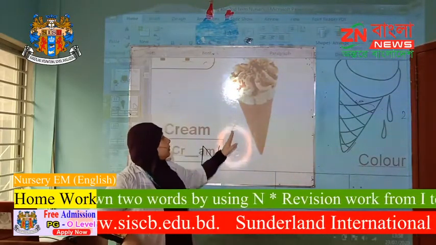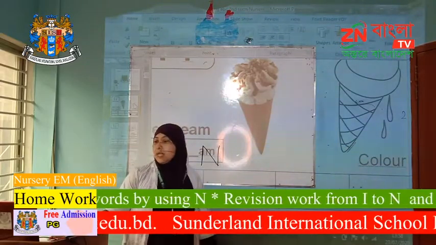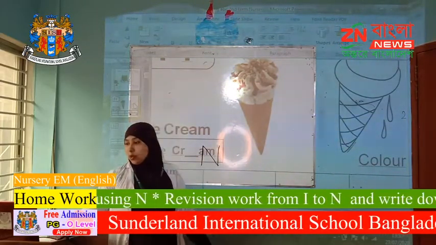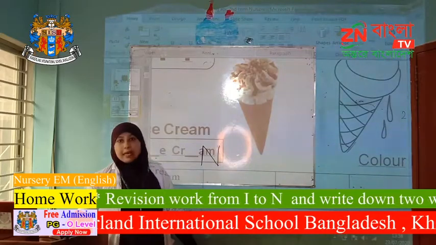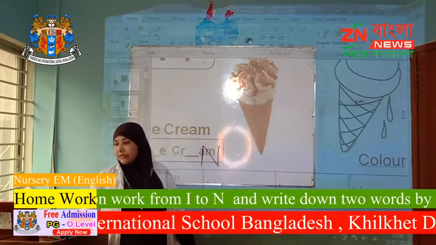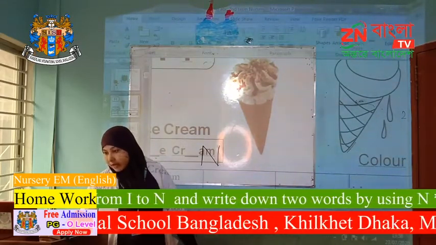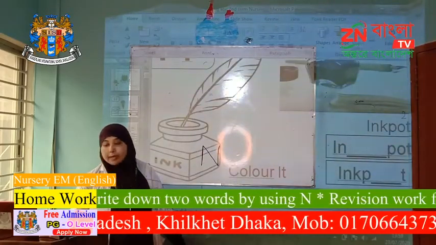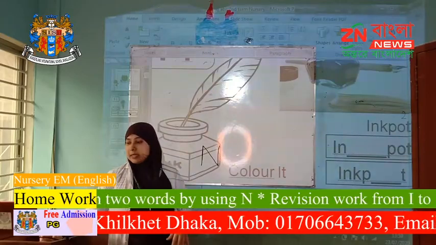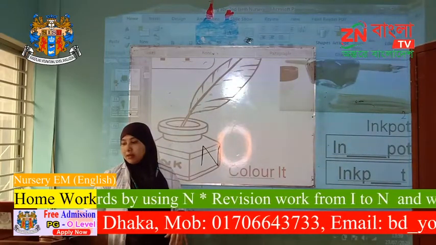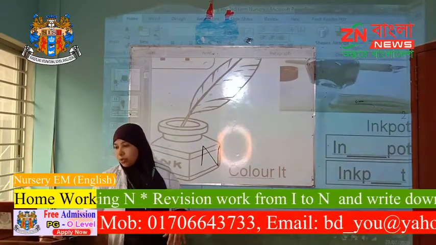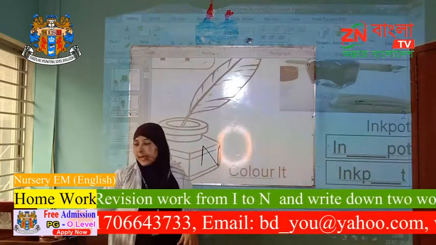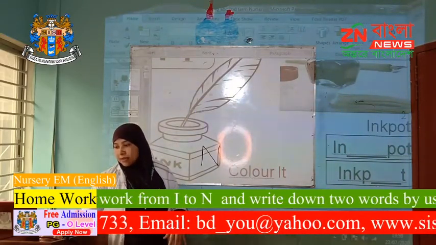I for ice cream, I for igloo, and I for ink pot. Children, look at the board and have a look. What are for I?